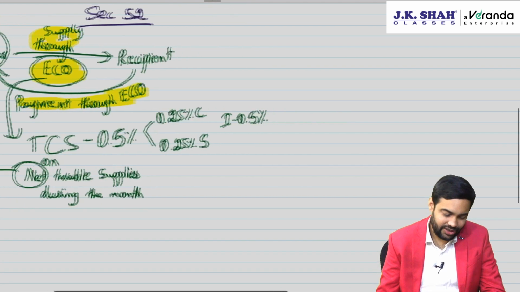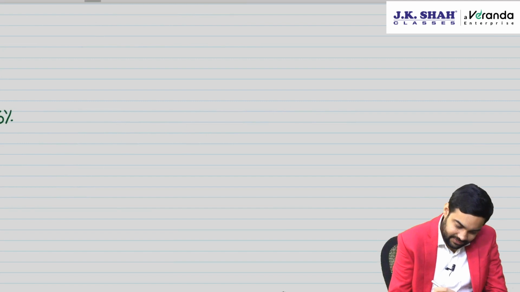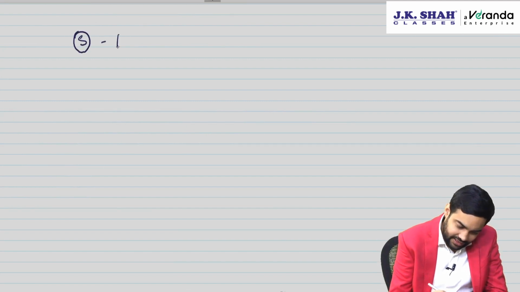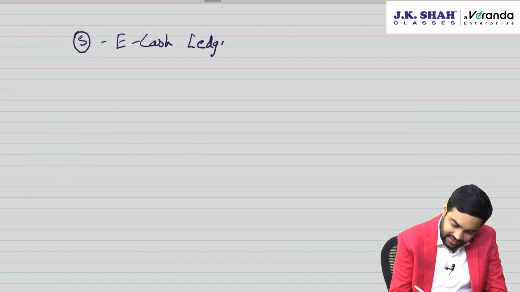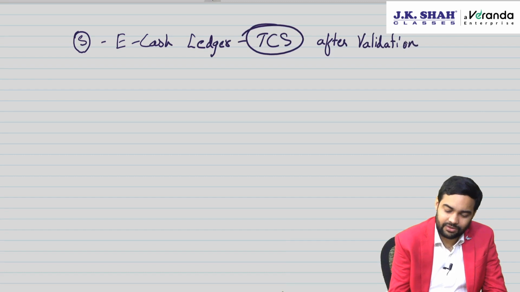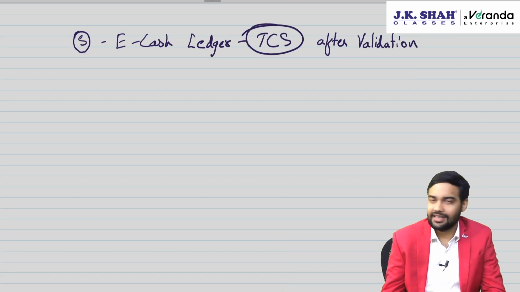Coming to some important points relating to TCS. Will the supplier get the money in e-cash ledger? The answer is yes, the supplier will be able to see it in e-cash ledger after validation. Obviously, he has to validate and only after validation he will be able to see it in his e-cash ledger.